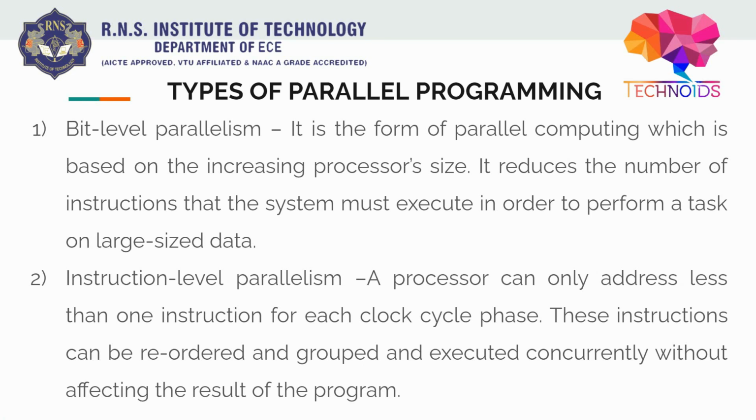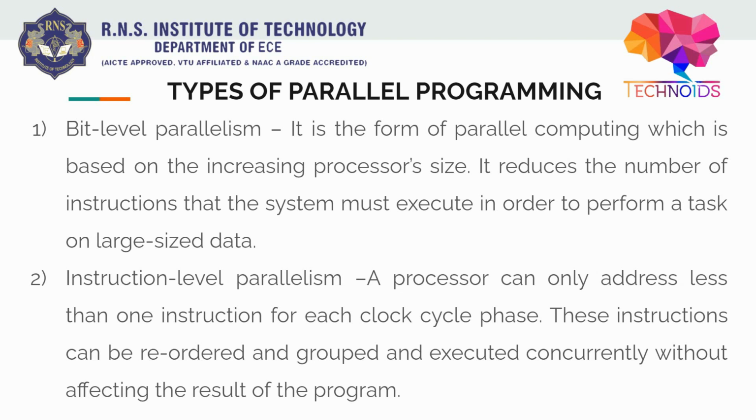Basically, if we have a huge chunk of data, we break it into bit sizes, reduce the number of instructions, and execute it in parallel. That is the easiest example I can give.